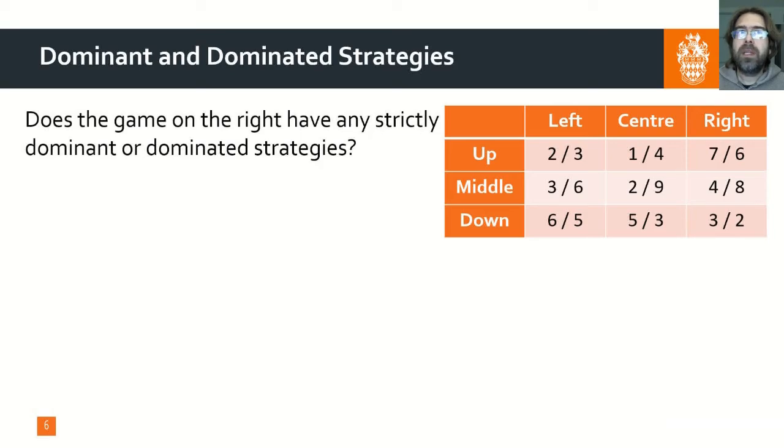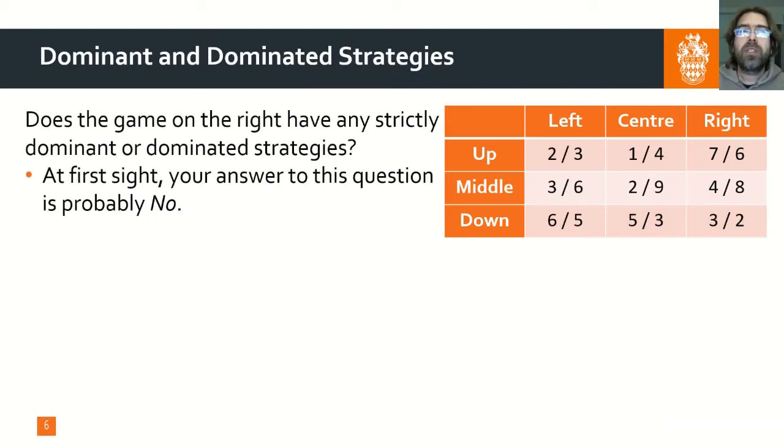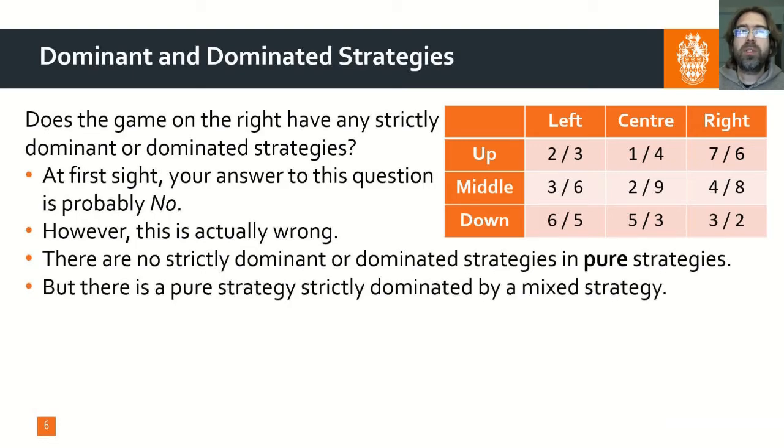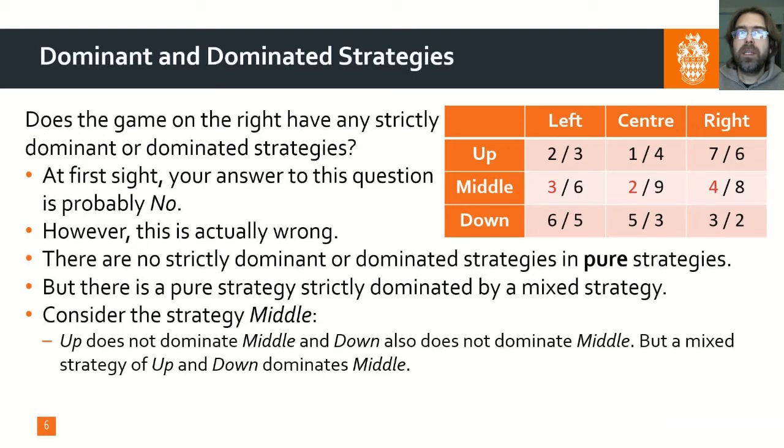How about this game? Does the game on the right have any strictly dominant or dominated strategies? At first sight, your answer to this question is probably no. However, this is actually wrong. You are correct in saying that there are no strictly dominant or dominated strategies in pure strategies. However, there is a pure strategy which is strictly dominated by a mixed strategy. Consider the strategy middle. Although middle is neither dominated by up nor by down, it is in fact dominated by a mixed strategy of up and down.